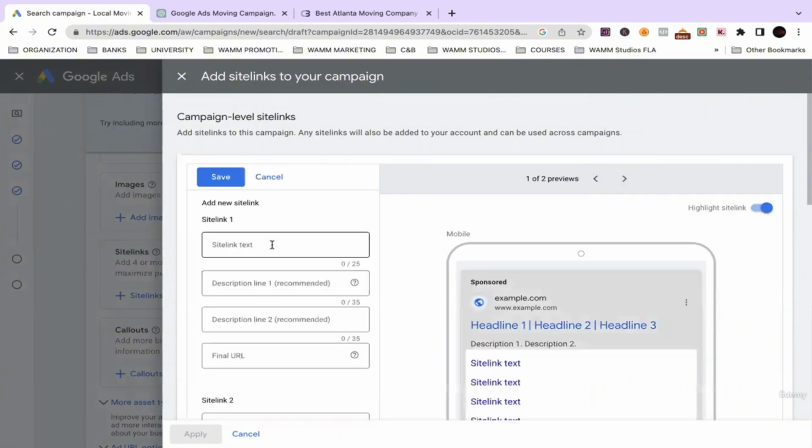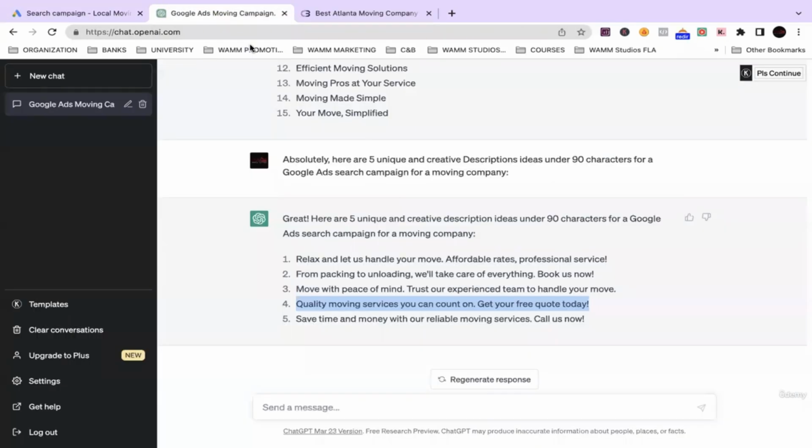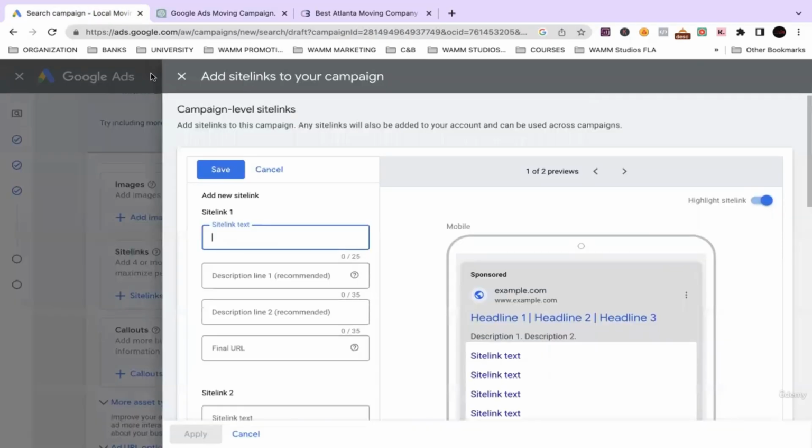So we're going to add some more site links. You guessed it, ChatGPT, take us away. We're going to tell it to create us some awesome site links.